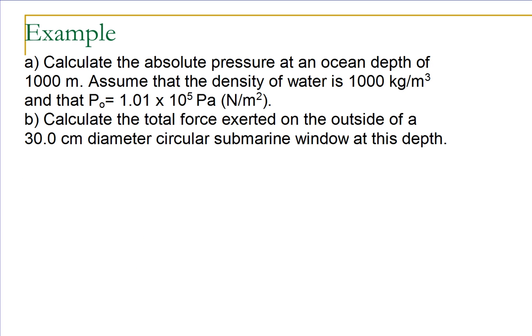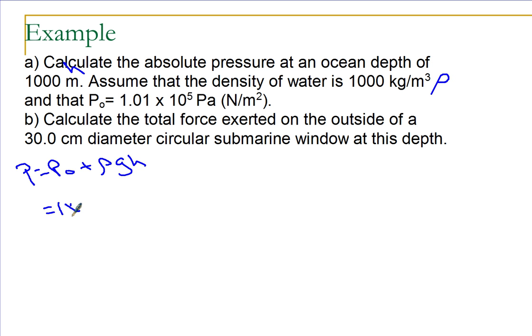Let's look at an example. Suppose I have an ocean. I'm at the ocean and we're at a depth of 1,000 meters. I assume the density of water is 1,000 kilograms per cubic meter. That's h. And 1 atmosphere is 1.01 times 10 to the 5th pascals. If I want the absolute pressure, that's P equals P naught plus rho gh.